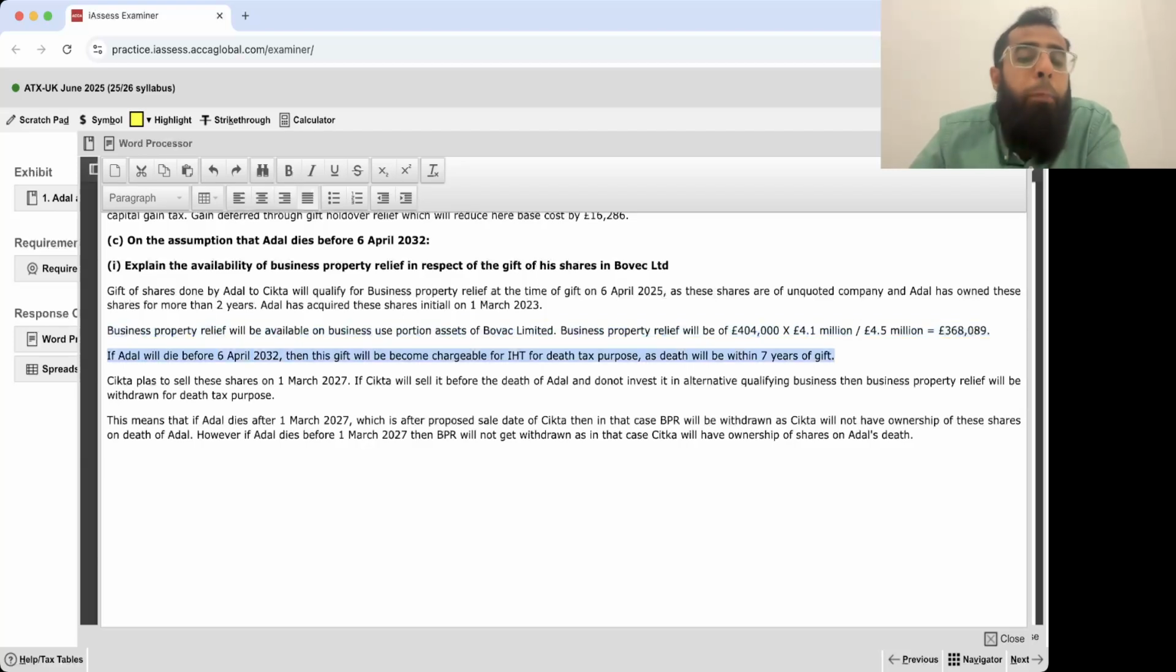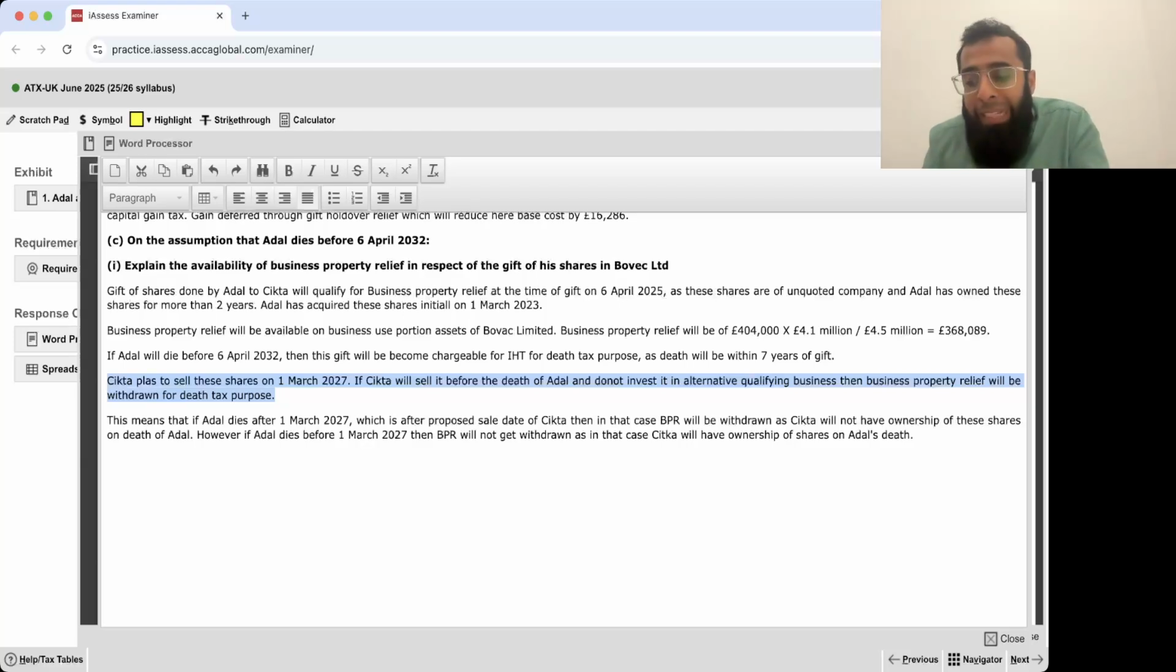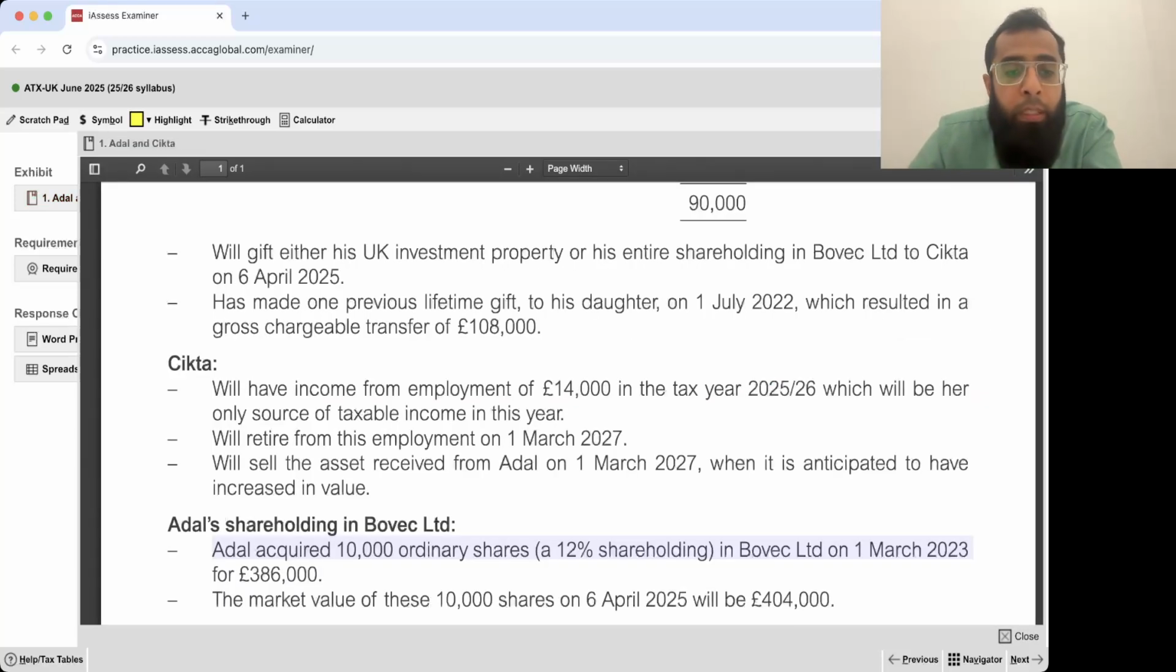Now, if Adele dies before 6th April 32, this gift will become chargeable for IHT for death tax purposes because death is within 7 years. Now, the condition is that you must keep that asset in your ownership at least till the death of the donor. Otherwise, the relief will get withdrawn. And if you're selling it, you need to invest in an alternative qualifying business asset, like any other business. There is no detail given about that.